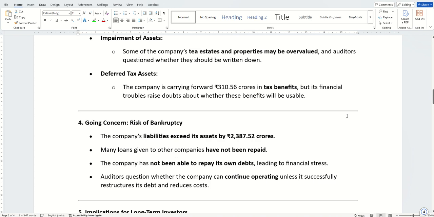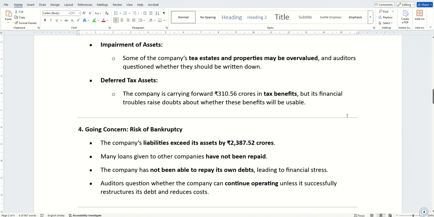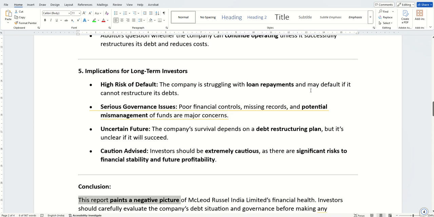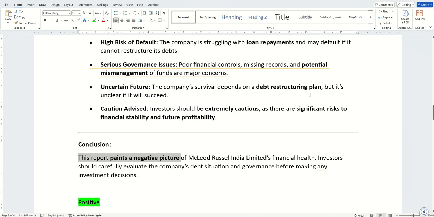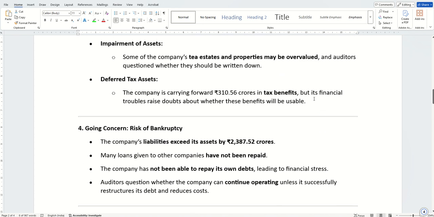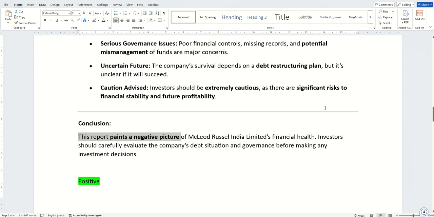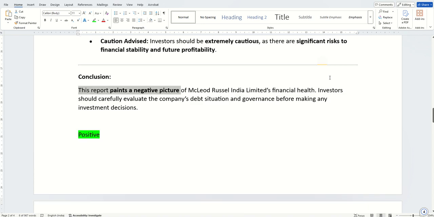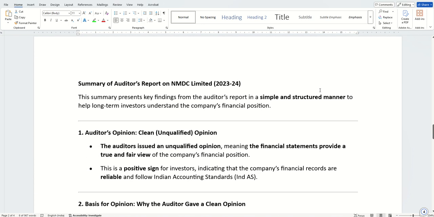So if I'm picking up a new company for analysis, the first thing I always do is pick up the auditor's report, read it for 30 or 40 minutes, and then see what the inferences are. Now with GenAI, I'll be able to have a very crisp summary of 1 or 2 pages. Within 10-15 minutes, I'll be able to decide whether I should go further or not. So let us now go to the positive example.